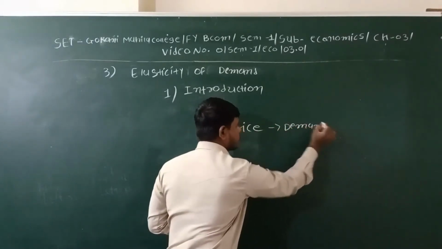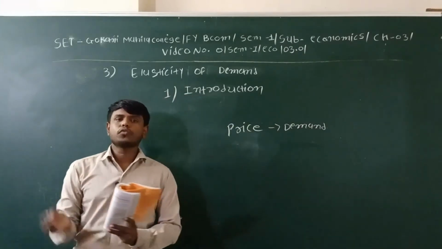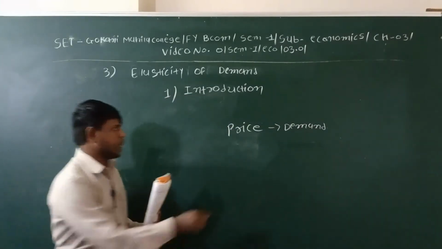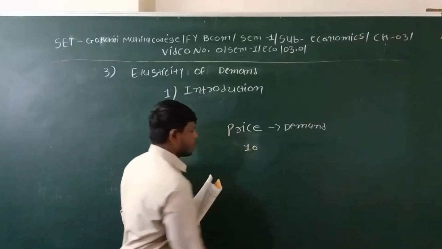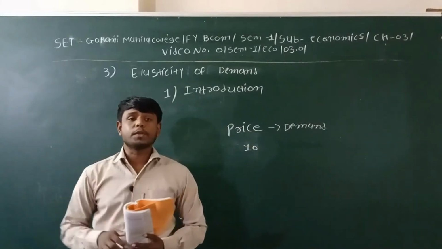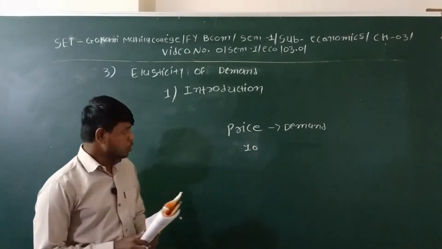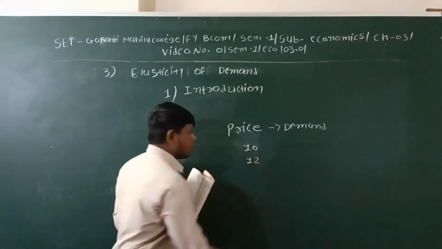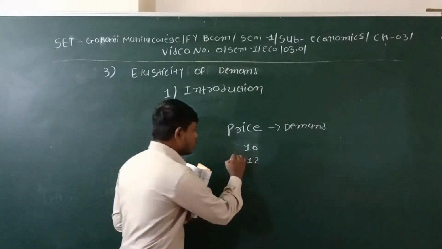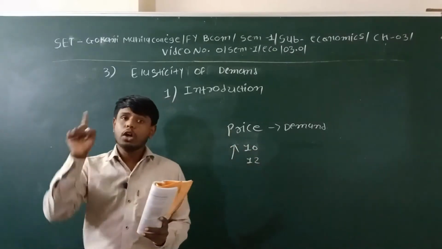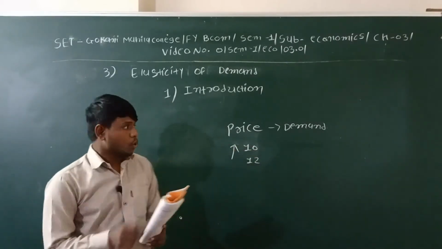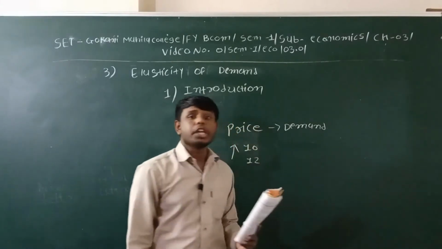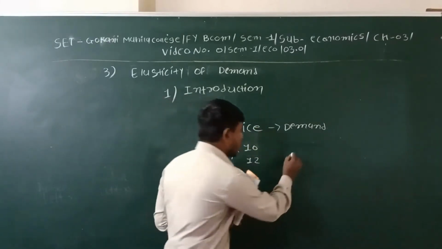For example, if the price of any commodity is 10 rupees, and this price will increase up to 12, it means there is a rise in the price. So there is a change in the demand also.